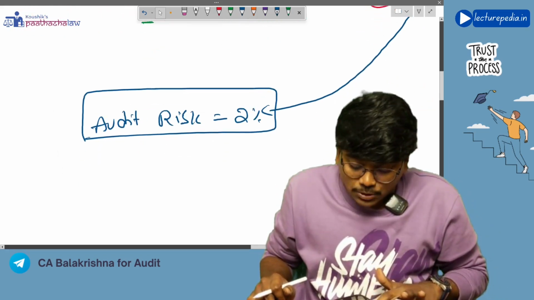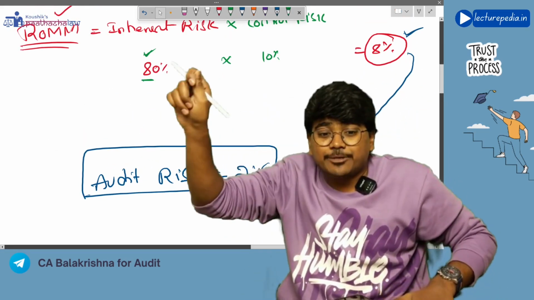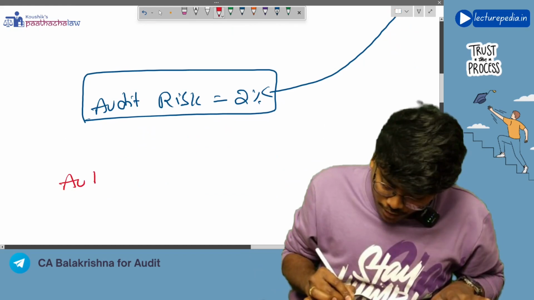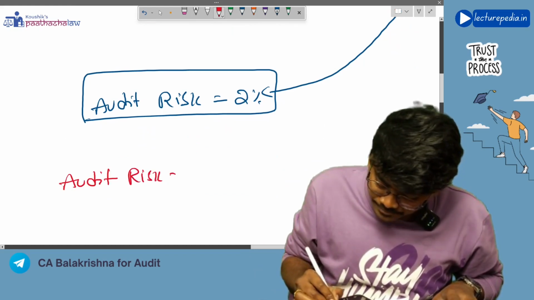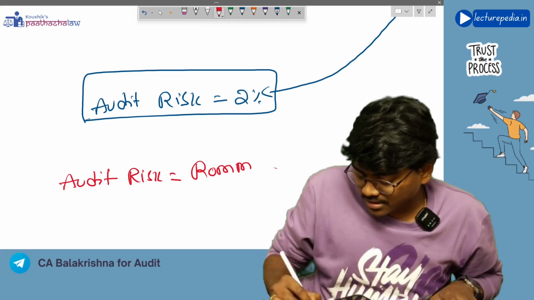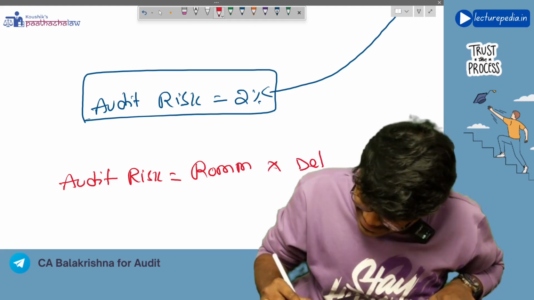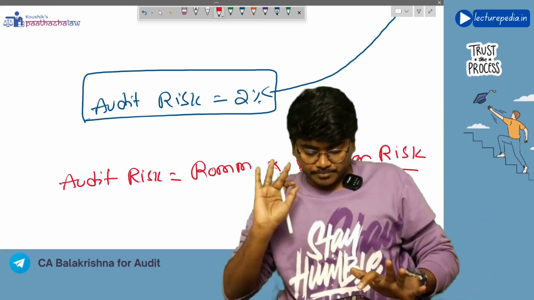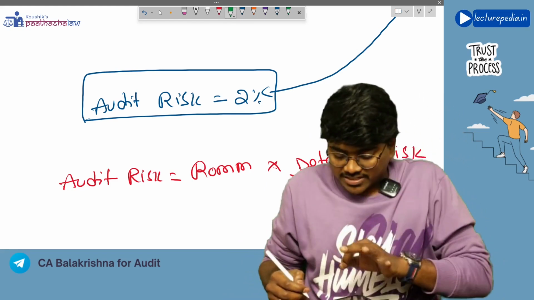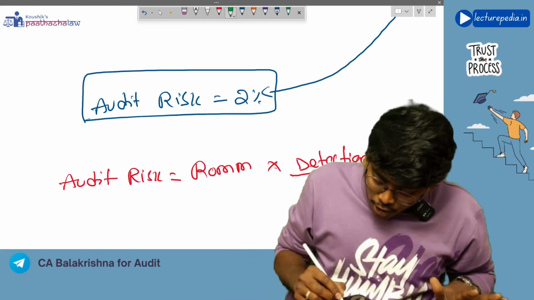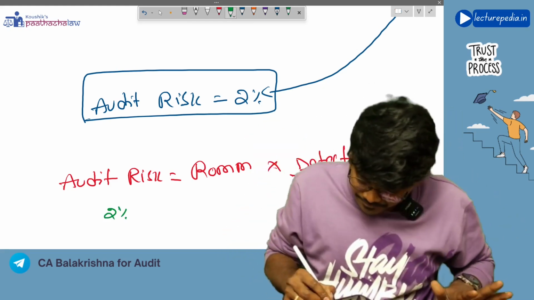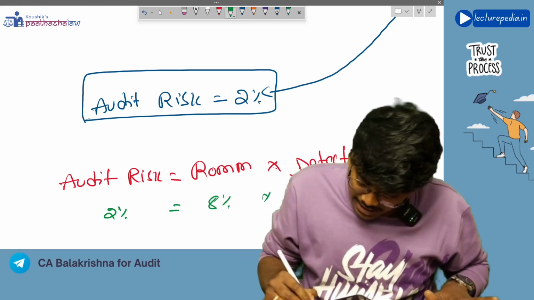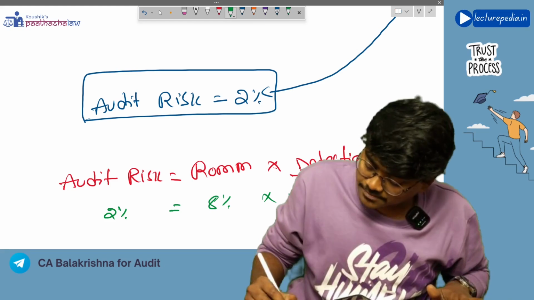Now, how to reduce the risk of material misstatement of 8% to 2%? We have a formula. Audit risk is equal to risk of material misstatement multiplied by detection risk. Sir, what is this detection risk? Let me tell you. First of all, we'll calculate. Audit risk, the auditor wanted to keep at 2%, and the risk of material misstatement is 8%, multiplied by detection risk.